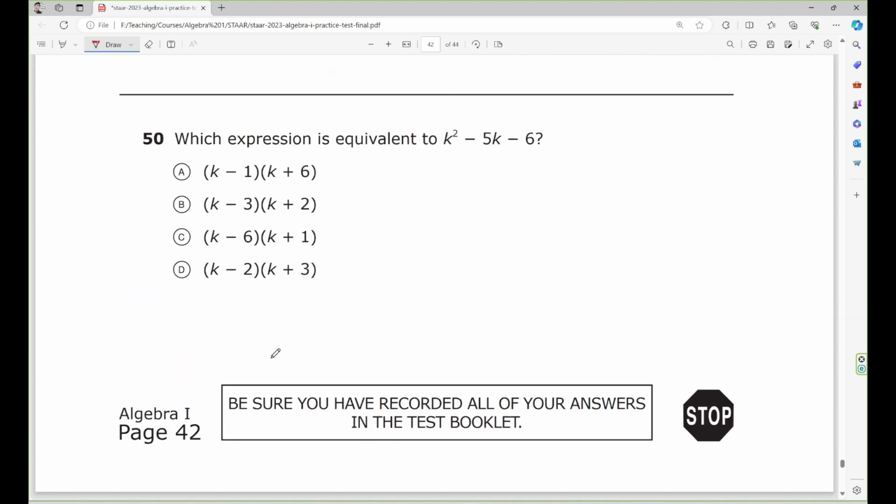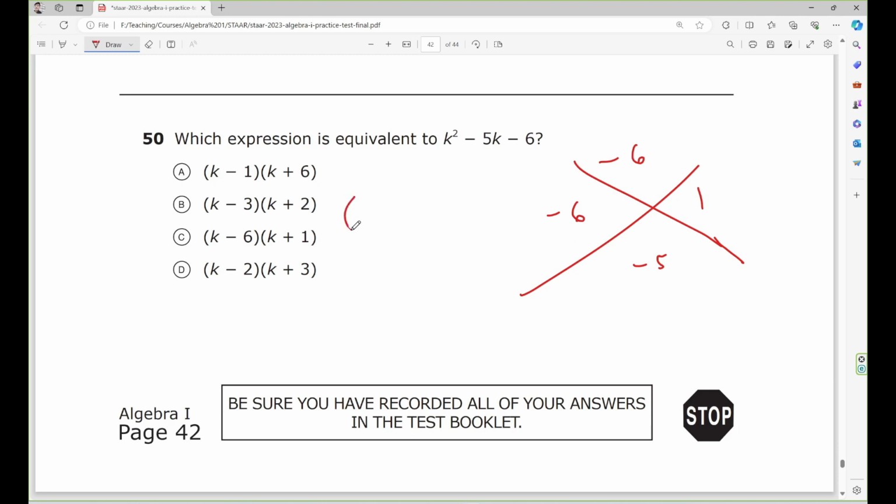Now, move on to the last one. Which expression is equivalent to this one? Okay, ax squared method. Because a equals 1, this is very simple. You put c right here. C equals negative 6, b equals negative 5. You need to find two integers that multiply to negative 6 and add up to negative 5. So which is negative 6 and 1.